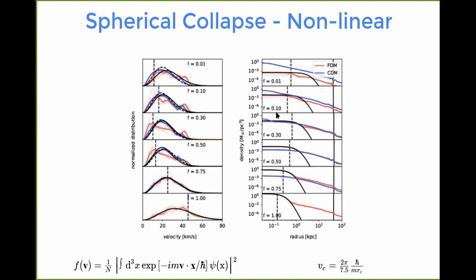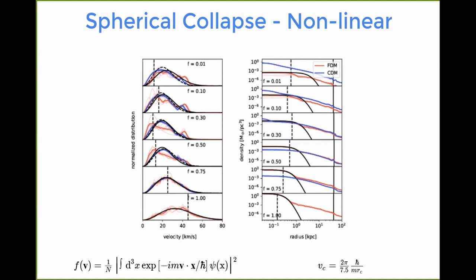So we conclude that we need at least 10% fuzzy dark matter to produce a stable solitonic core in the center. The other interesting thing is that we can also have a look at velocities in that halo. That was actually shown previously in a paper by Jan Feldmaat, myself, and Jens Niemeyer, that if you calculate the corresponding velocity spectrum from the wave function, you can mathematically show that if you take the absolute square of the Fourier transformation of the wave function, then this translates into a velocity spectrum.